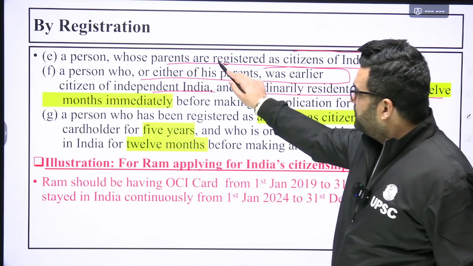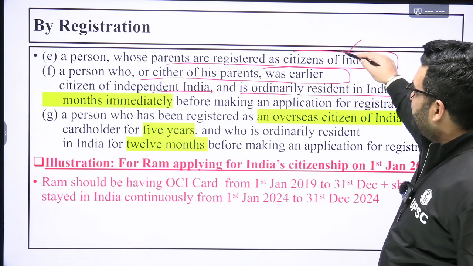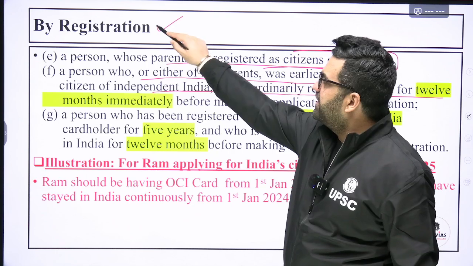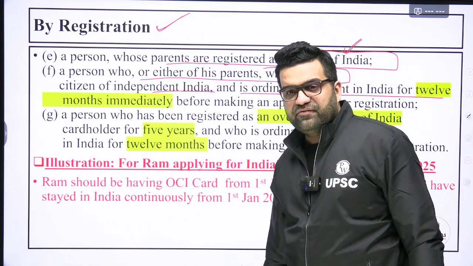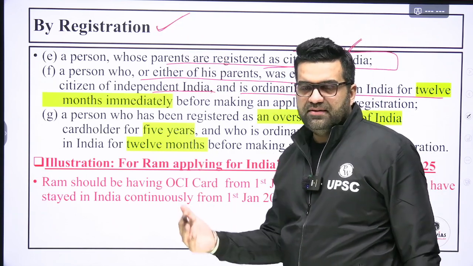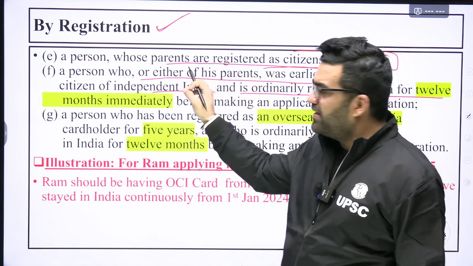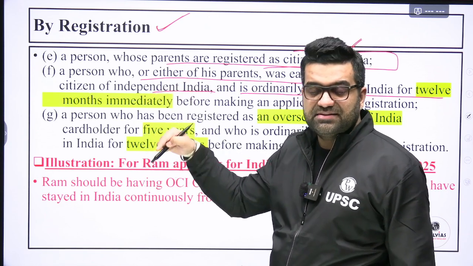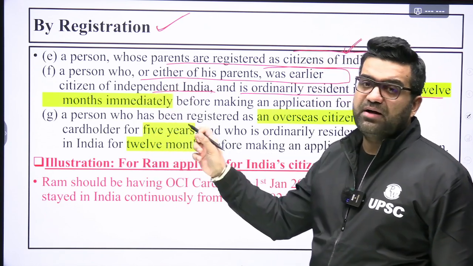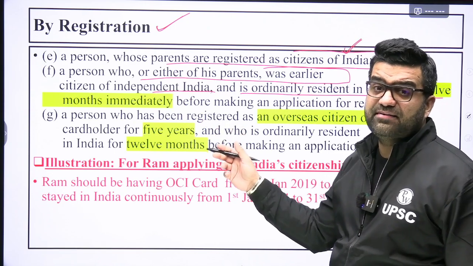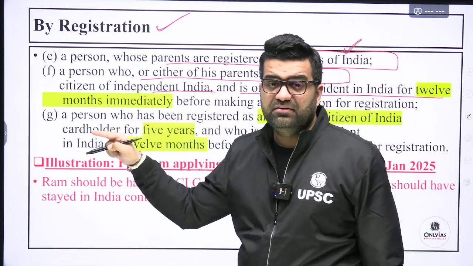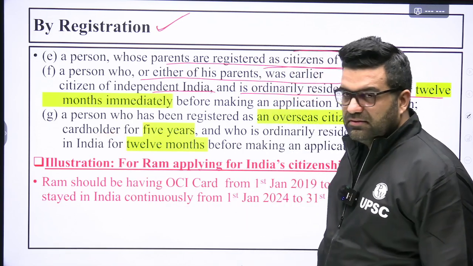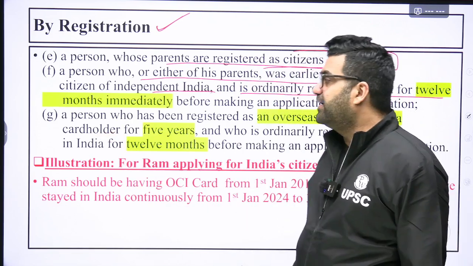A person whose parents are registered as citizens of India can also register himself as a citizen of India. Lineage again, but the area here is registration, because that person himself hasn't stayed in India for the required amount of time, 5 years, etc., as seen in the citizenship by descent category.